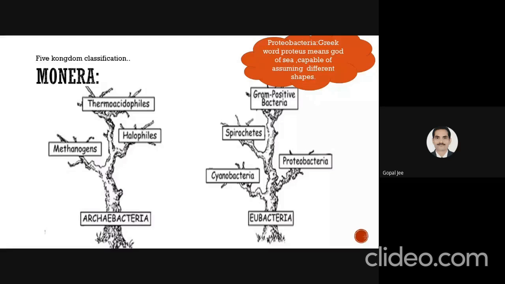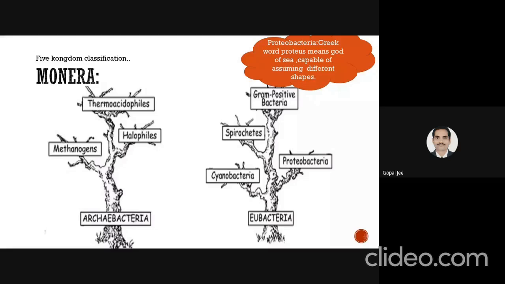First of all, the Monera. Monera contains Archaebacteria and Eubacteria. Archaebacteria have examples like methanogens, halophiles, and thermoacidophiles. Methanogens are organisms which can produce methane. Halophiles are salt lovers, and thermoacidophiles are mainly found in hot springs. When we consider the eubacteria, they are the true bacteria. The examples are cyanobacteria, proteobacteria, spirochetes, and gram-positive bacteria. Proteobacteria are mainly gram-negative bacteria, and the name comes from the Greek word Proteus, the god of the sea.